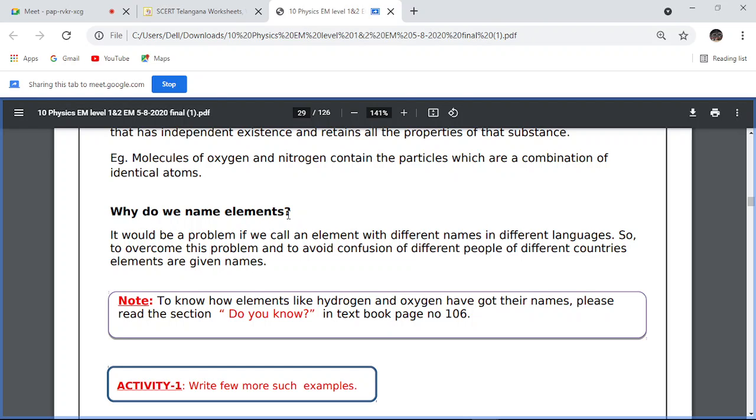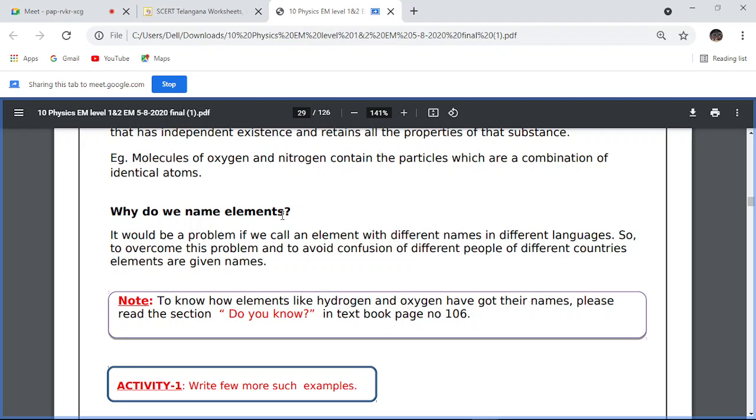Why do we name elements? So why are we naming the elements? అన్ని ఎలిమెంట్స్‌కి ఒకటే నేమ్ ఇవ్వచ్చు కదా. Why are we naming the elements? It would be a problem if we call an element with different names in different languages. One element is there, and in our country we give some other name to that element. In London or in UK or in USA they are naming the element in a different language.